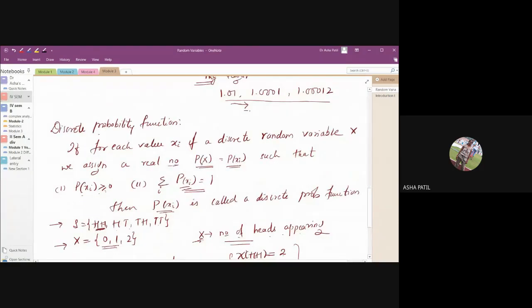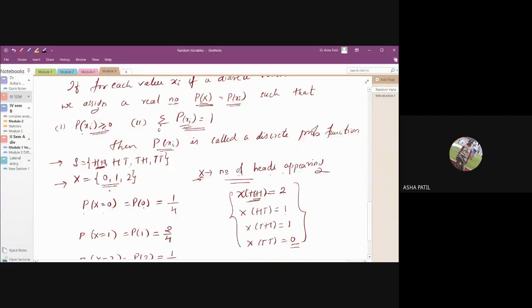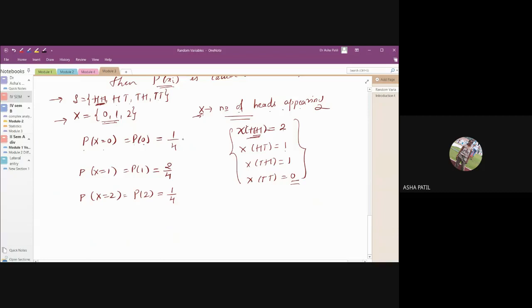So we are assigning a real value p of xi, such that p of xi is greater than or equal to 0. We need to verify whether each of the probabilities is non-negative. All the values are positive. The second condition says the summation over i of p of xi must be equal to 1. If you take the sum of all of these, is it 1 or not? It has to be 1, otherwise somewhere you have gone wrong.